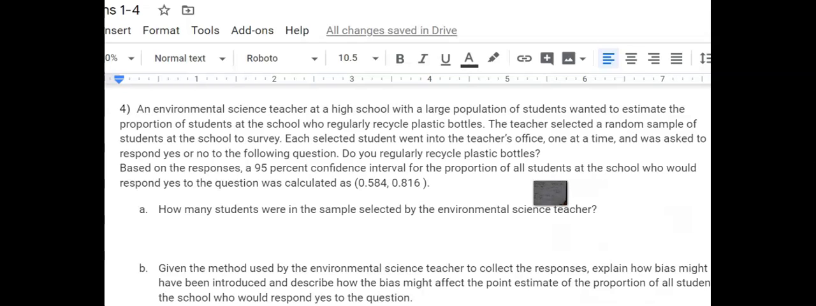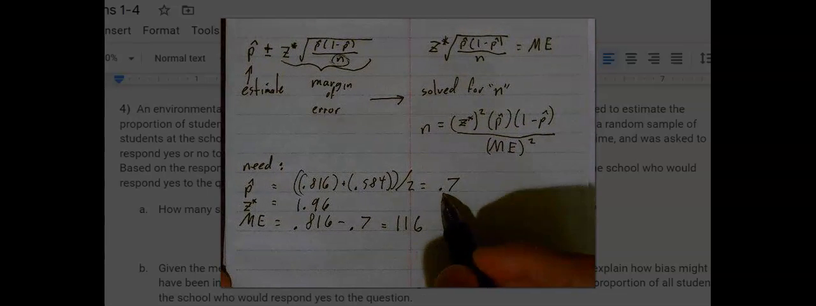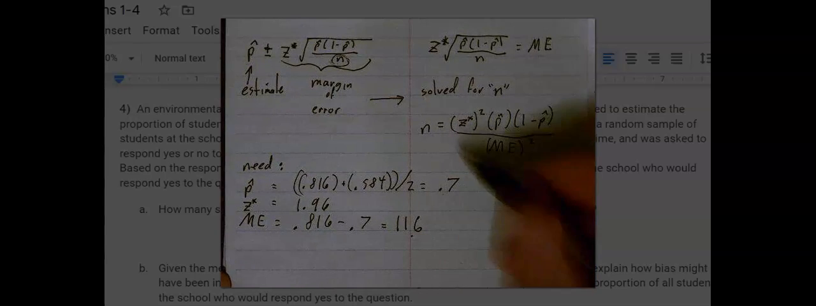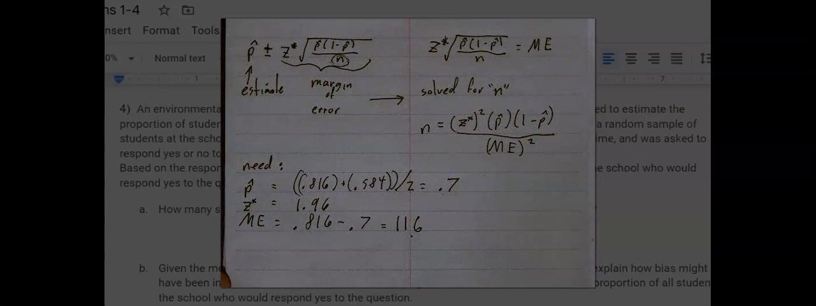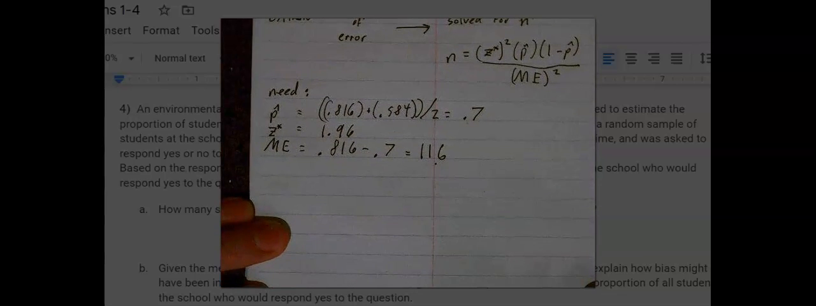That's crooked. I apologize. 0.116. So now it's just a matter of taking these values that we just found, the p hat, the critical Z, and the margin of error, and filling in this formula with those values. So I'm going to go down just a little bit.